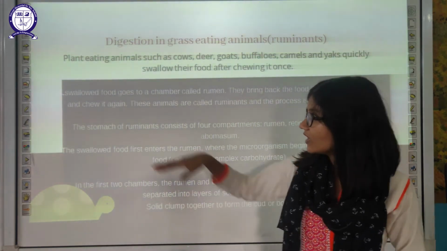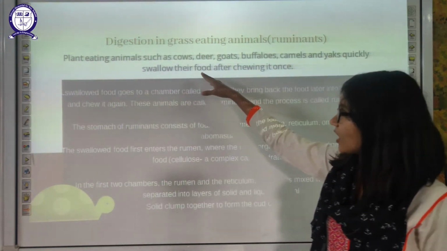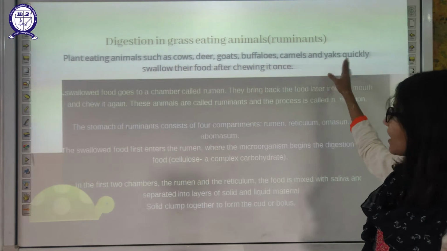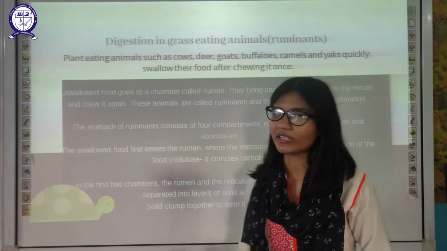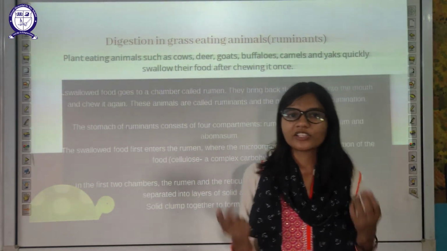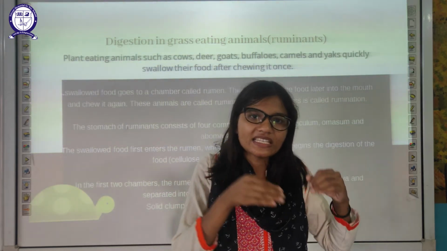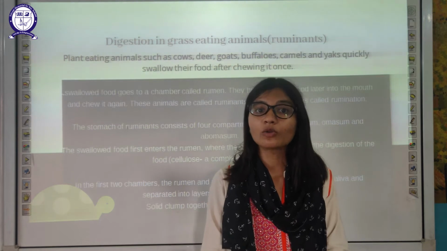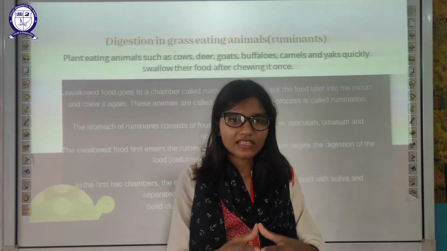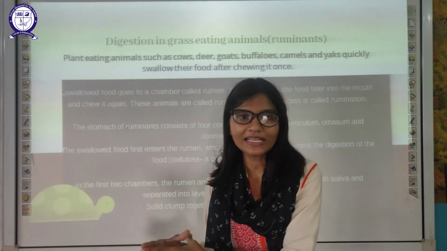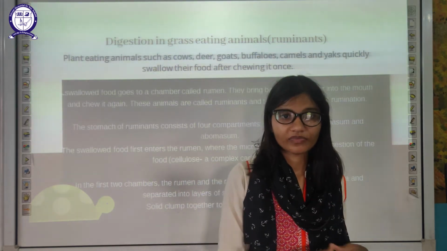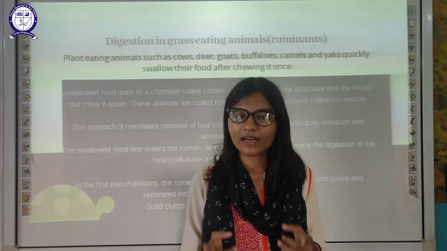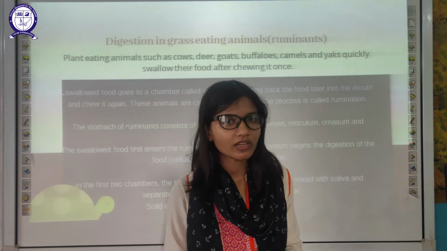Plant eating animals such as cow, deer, goat, buffalo, camel and yak quickly swallow their food after chewing once. The food gets inside their stomach, but then it comes back to their mouth again. That's the whole difference between ruminants and other animals. Their food will be back in their mouth for further digestion.